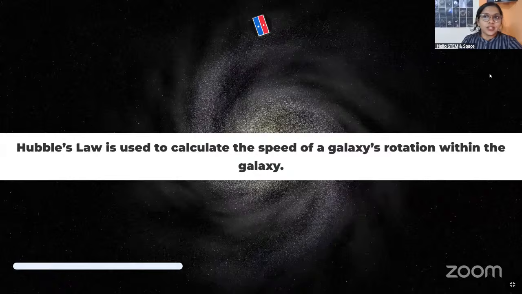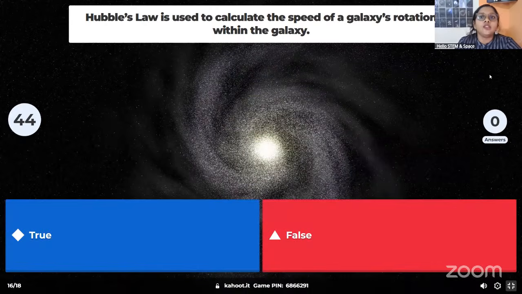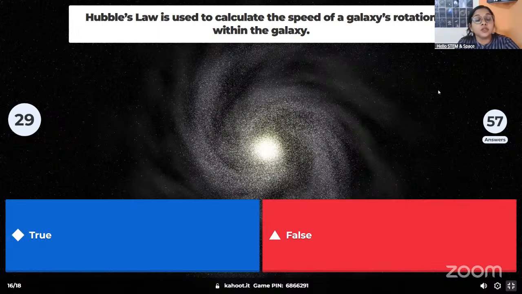Let's see the next question, the 16th question. Hubble's law is used for calculating the speed of galaxies' rotation within the galaxy. True or false? See, because it's an NAC specific question, some of them will be a little tough. I can understand, but these are basically revision for the NAC exam. So you have to remember Hubble's law is very important.